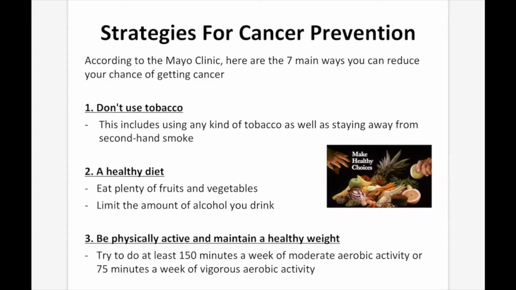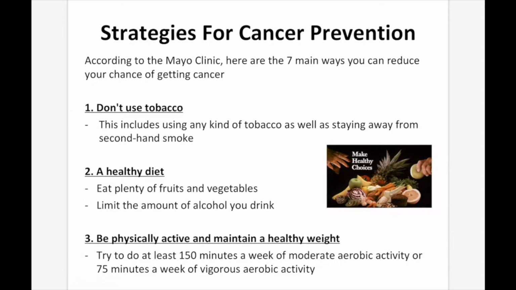So according to the Mayo Clinic, here are the 7 main ways you can reduce your chances of getting cancer. Number 1, don't use tobacco. This includes using any kind of tobacco as well as staying away from secondhand smoke. Number 2, a healthy diet. Eat plenty of fruits and vegetables. Limit the amount of alcohol you drink.